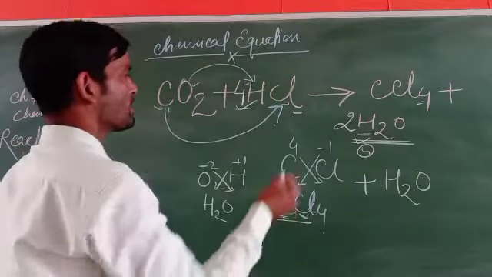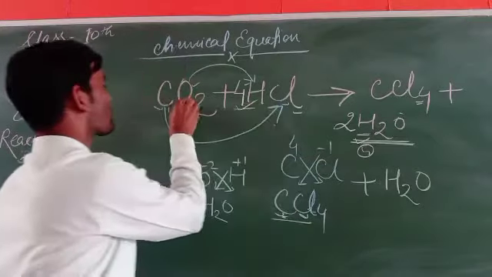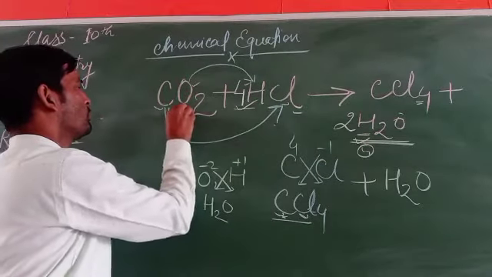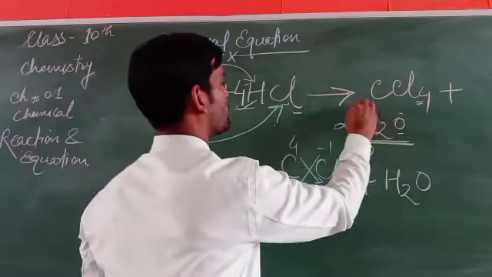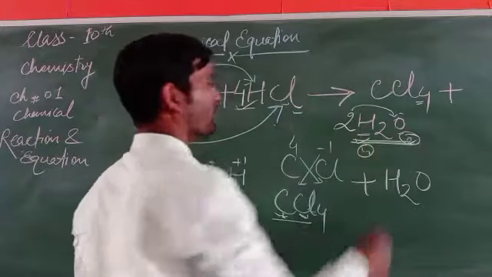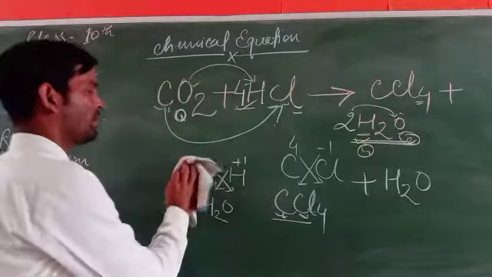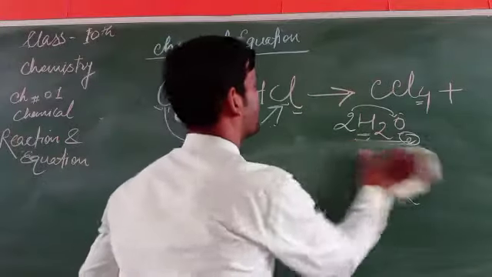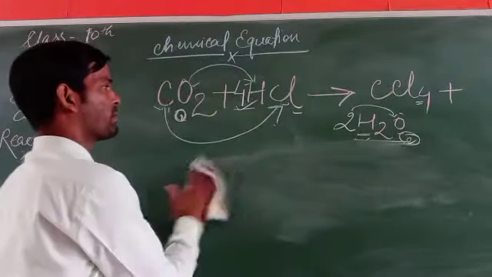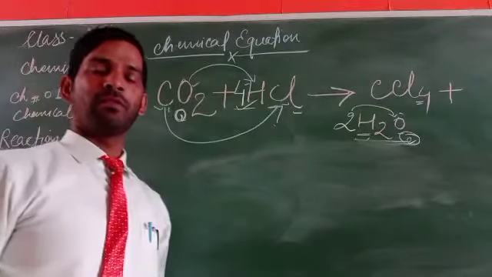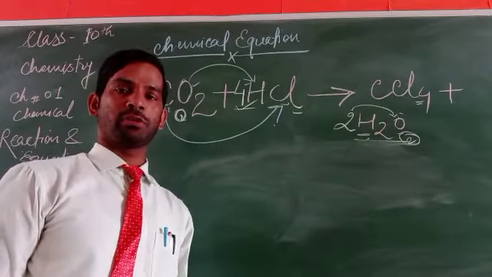But here is oxygen, and here is also oxygen. Oxygen is 2 here, and 2 multiplied by 1 is 2. Now this chemical equation is a balanced equation. It is written like this in the form of a balanced equation.